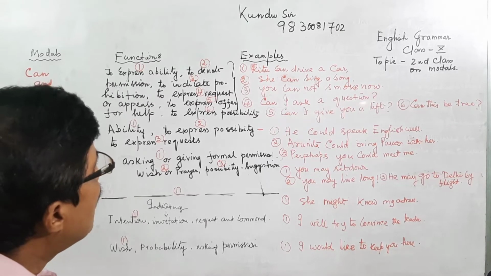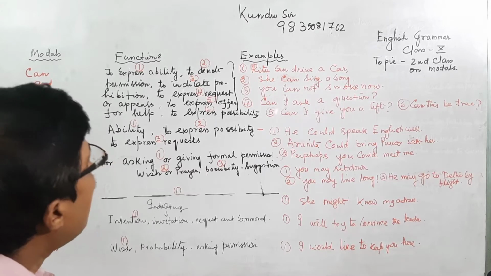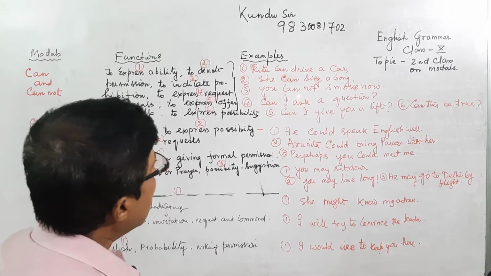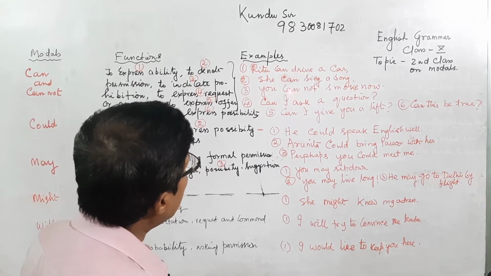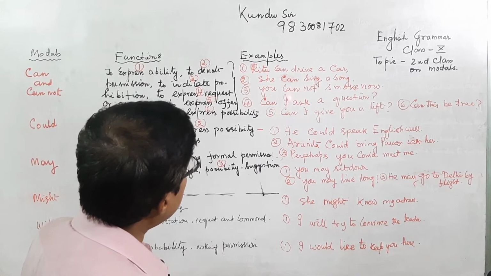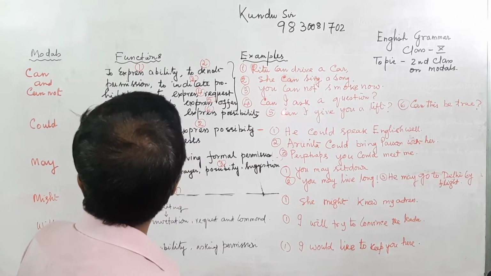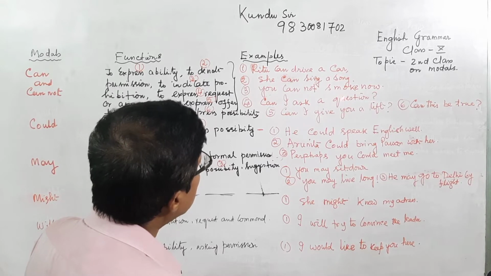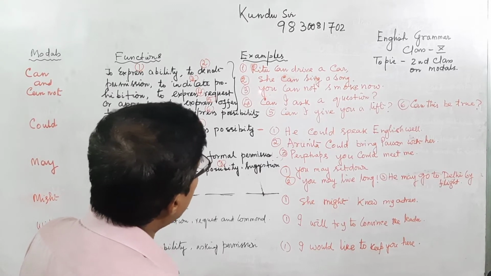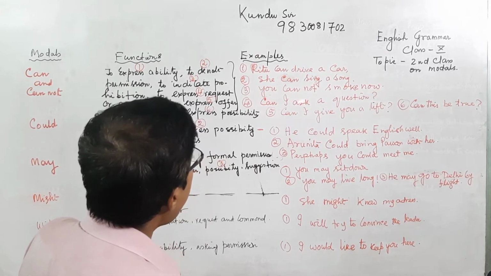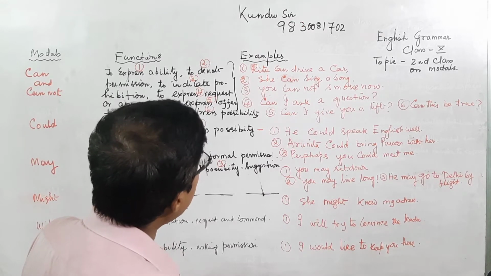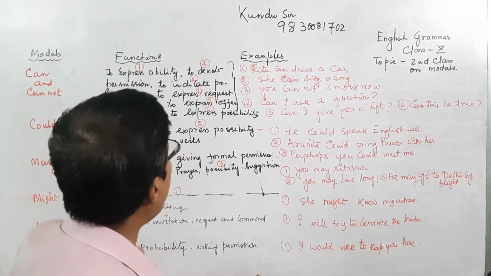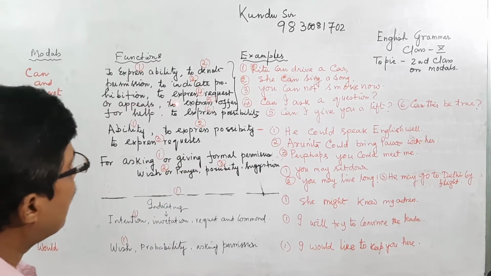To make a negative sentence, can is the modal auxiliary and smoke is the principal verb, and between them we put not. I have already explained this in the principal rule of modals. You cannot smoke now, that is, you are prohibiting.